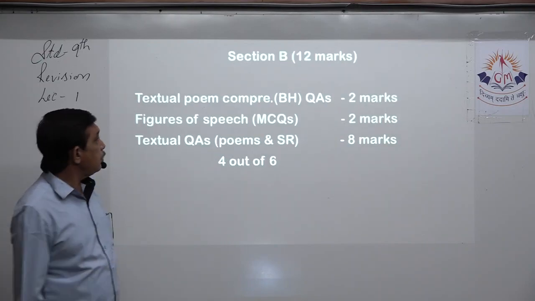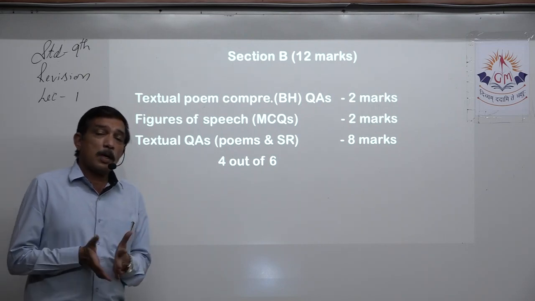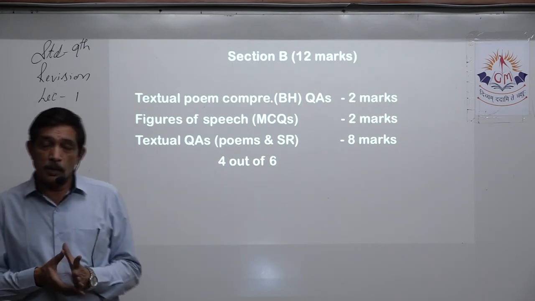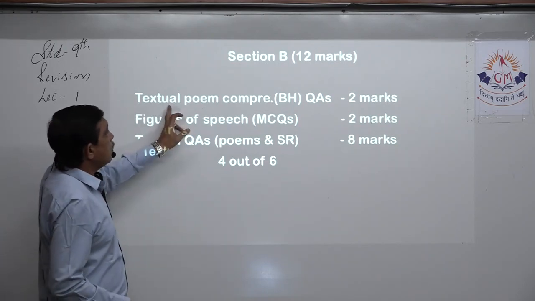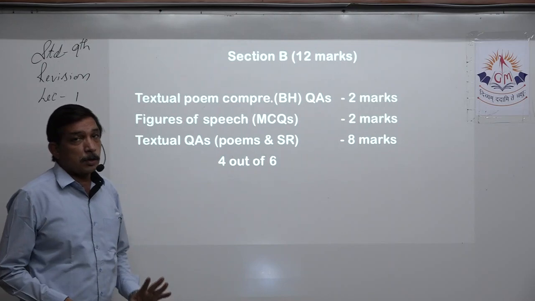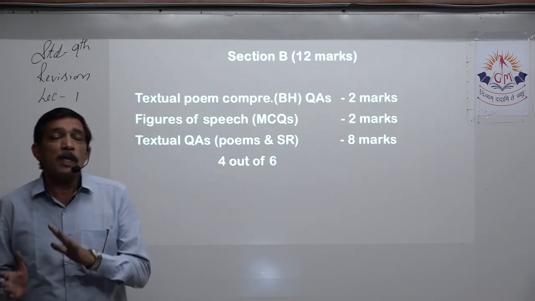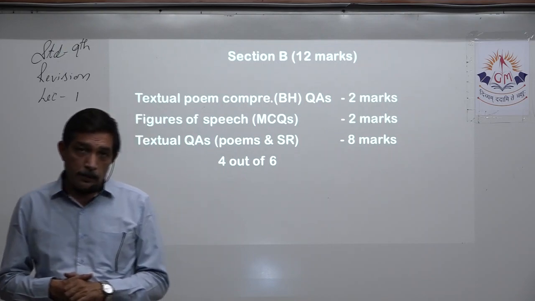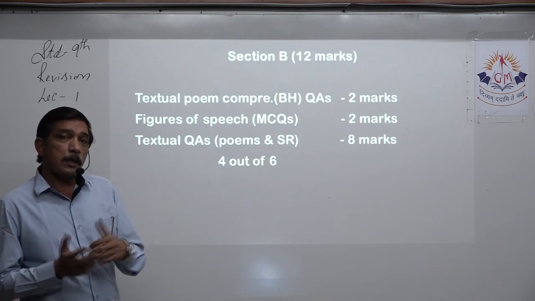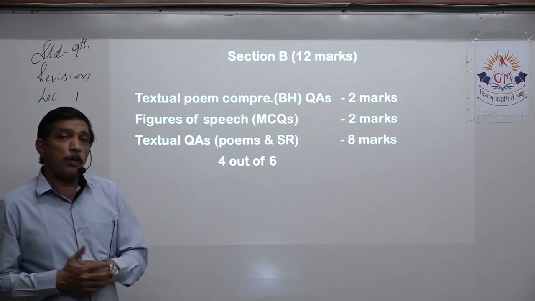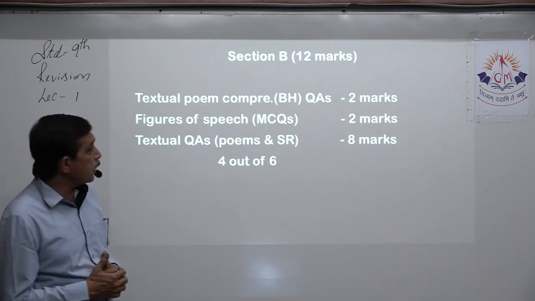Now we come to section B. Section B is of 12 marks. Now we come to another part of the syllabus, that is poems. Right? So again we have textual poem comprehension. Yes, that is in Beehive only. There is no poem in the supplementary reader, that is Moments. Right? So out of all the 10 poems, some poems have been cut, the syllabus has been reduced, that we will be discussing also.